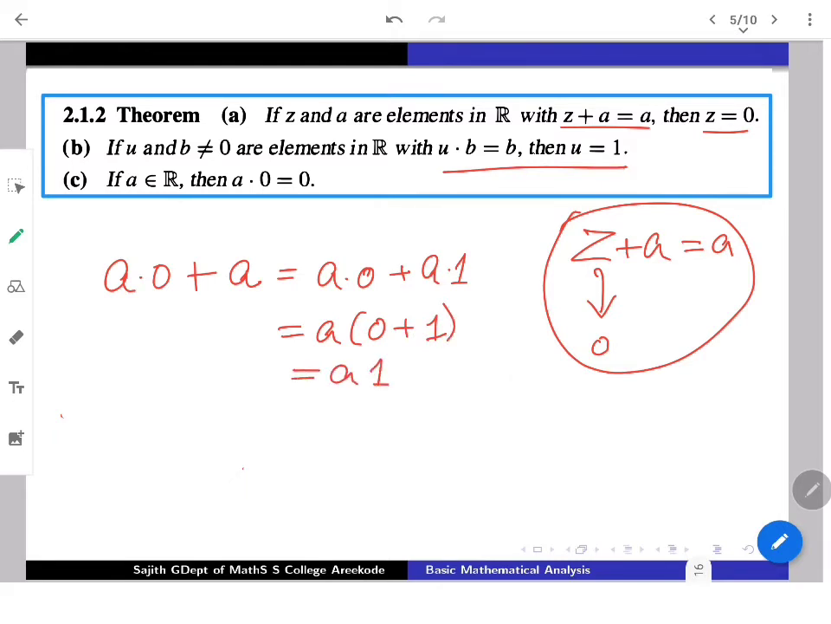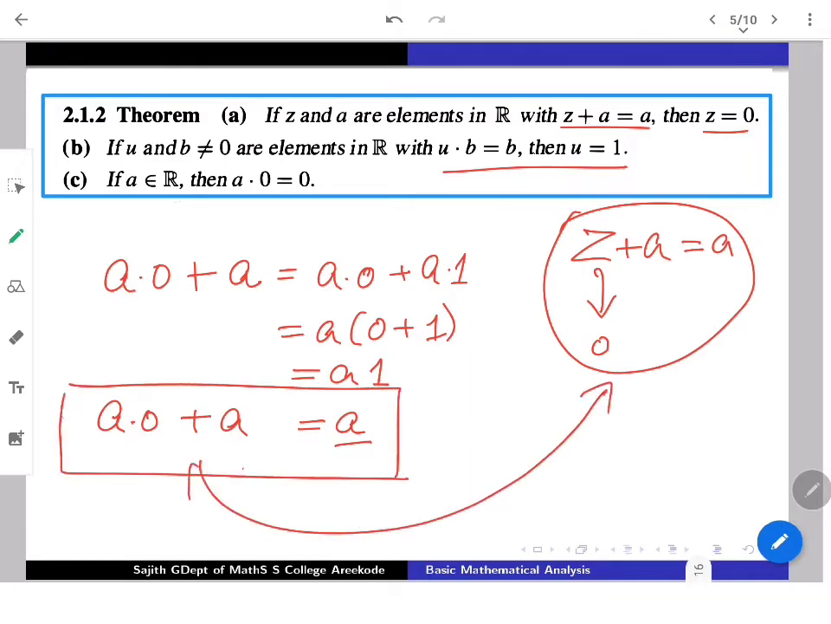These are all through the laws. You can justify them one by one. This is distributivity. This is using that 0 plus 1 is again 1. A into 1 is again going to be A. So what matches now? A into 0 plus A is going to give you A. Now compare it with this. We already have the result: Z plus A is A. In such a case, Z must be 0. So use Z here for this fellow. A into 0 plus A is giving back A. So A into 0 must be 0. Very neat.